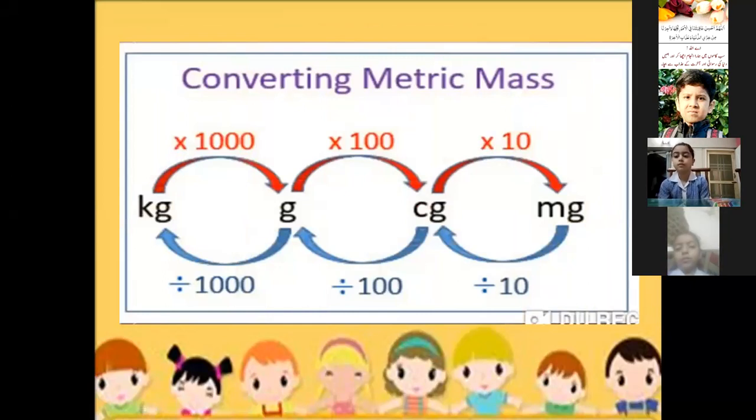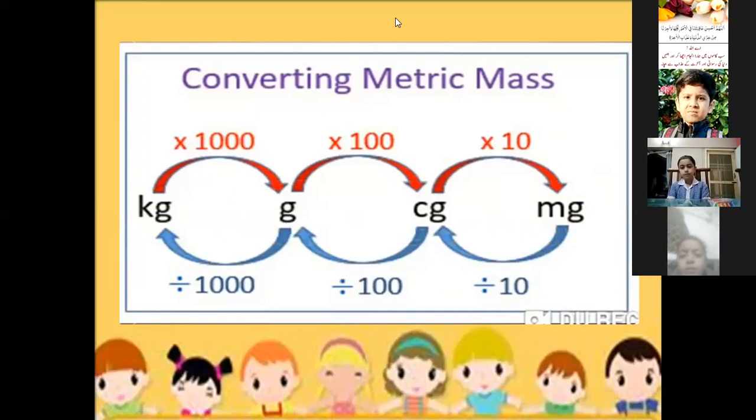Now, how do we convert the units of mass? As we know, the biggest unit of mass or weight is kilogram, then gram, centigram, and the smallest unit of mass or weight is milligram. So when we want to convert a bigger unit to a smaller unit, what will we do? We use multiplication. Whenever we convert a bigger unit to a smaller unit, we use multiplication.